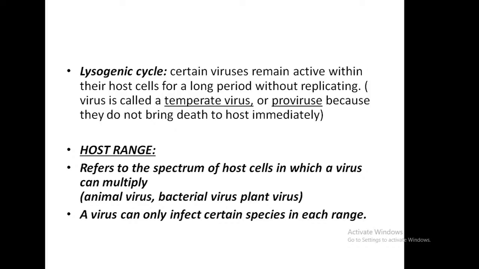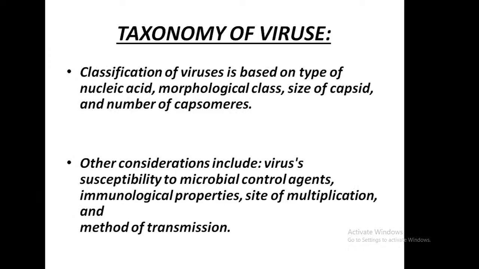Host range refers to the spectrum of host cells in which a virus can multiply. In animal viruses, bacterial viruses, and plant viruses, viruses can only infect certain species in each range. Next point is the taxonomy of viruses.